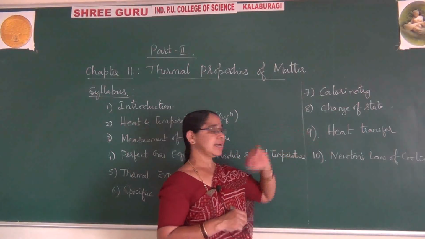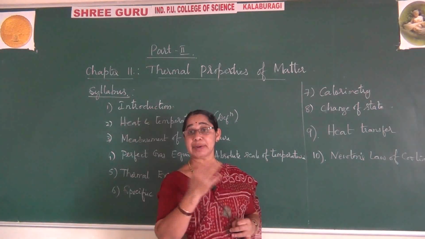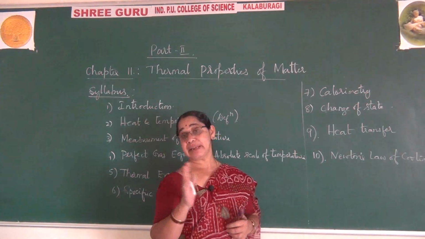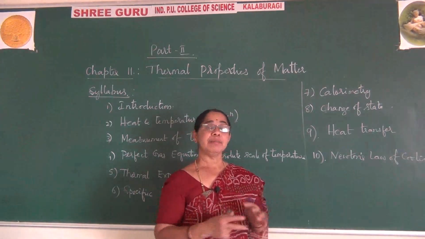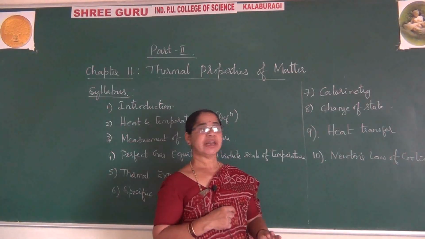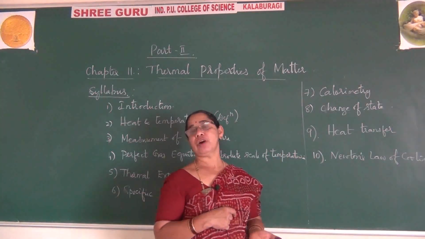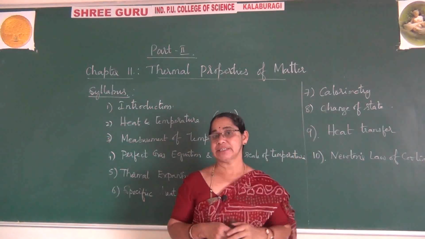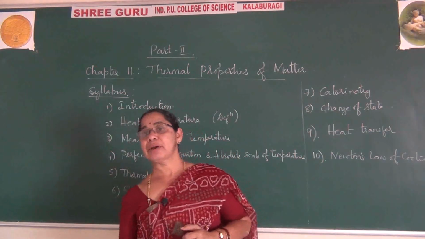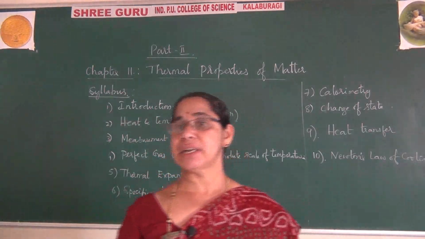Okay. The next comes radiation. What is radiation? The Sun is emitting heat to the earth, and light as well. So heat and light are transferred from the sun to the earth. But here we are focusing on heat. How heat radiates from the sun to the earth, we call it thermal radiation, and that we learn under this radiation chapter, where we also come across different concepts given by different scientists based on radiation.